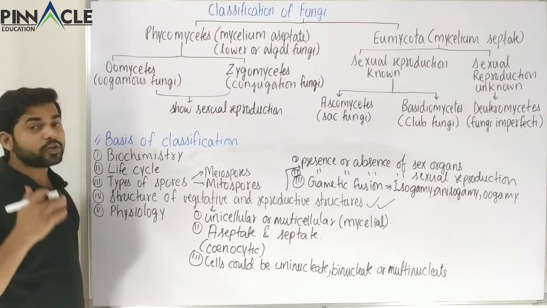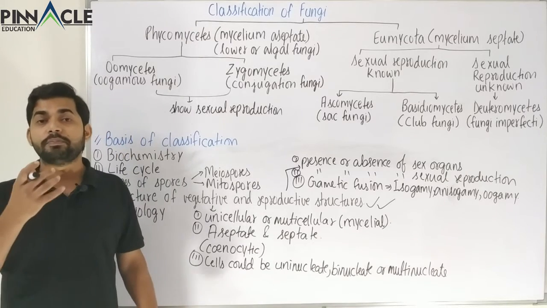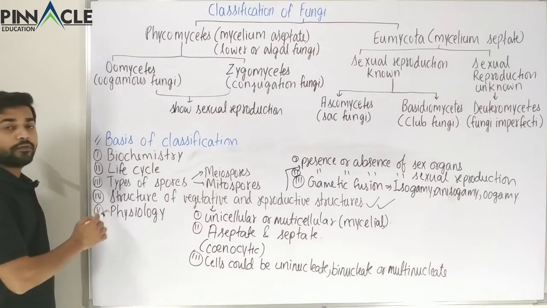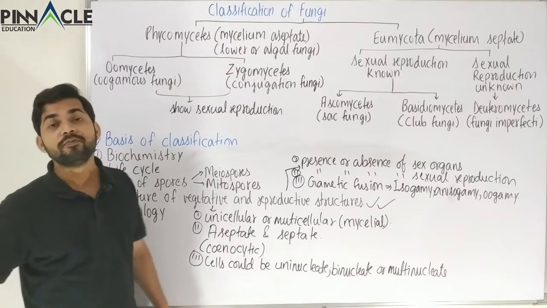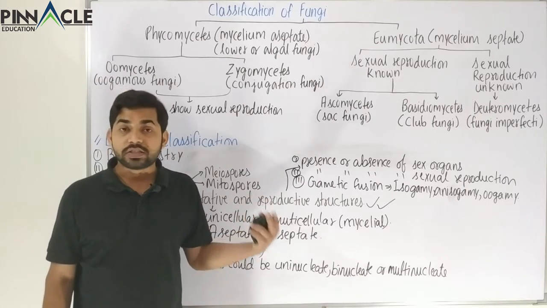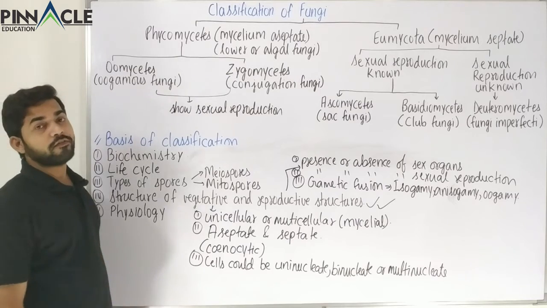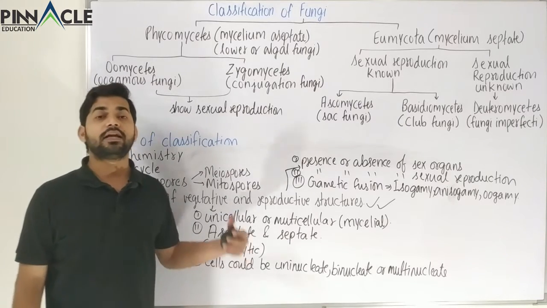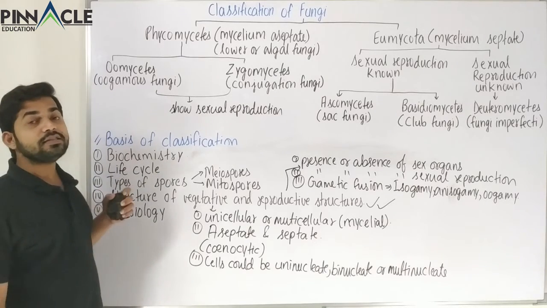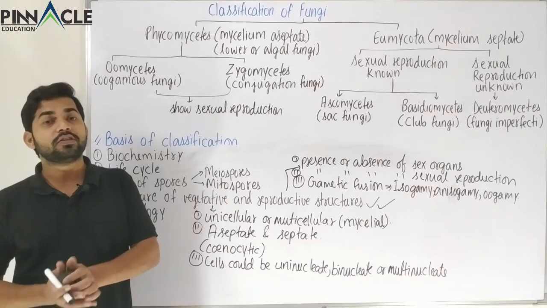But according to our syllabus, the most important basis of classification is the fourth one, that is the structure of vegetative and reproductive organs. Apart from that, the life cycle is also a very important property, and the type of spore. So the second, third and fourth, these three are the most important criteria of classification of fungi.